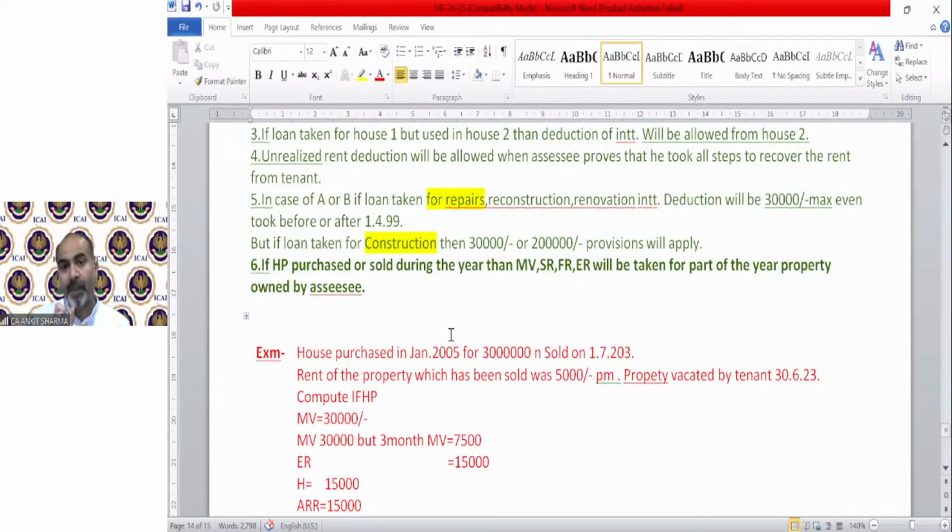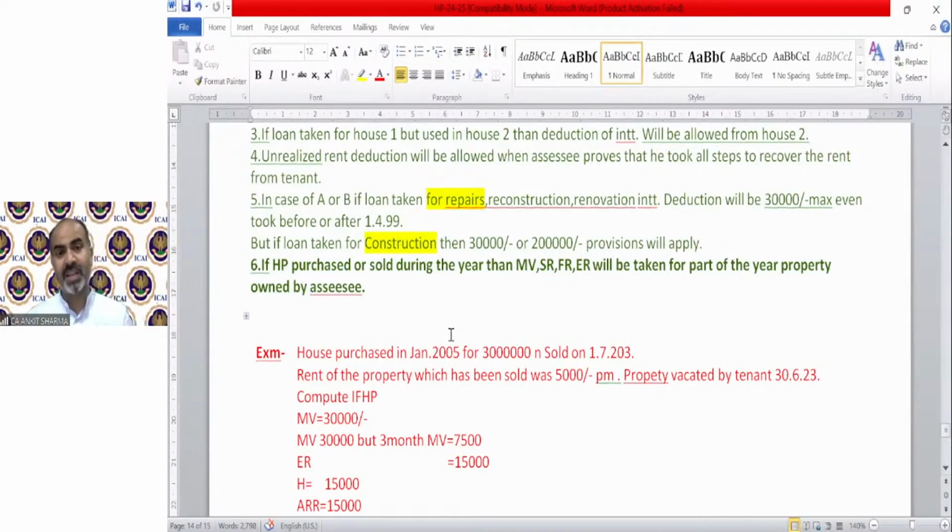Clear? But in some cases, or we can say only in one case, these municipal values, standard rent, FR or ER need to be calculated proportionately also. And which is the case? Case number 6 tells about it. If house property is purchased or sold during the year, then municipal value, SR, FR, ER will be taken for the part of the year the property is owned by the assessee.